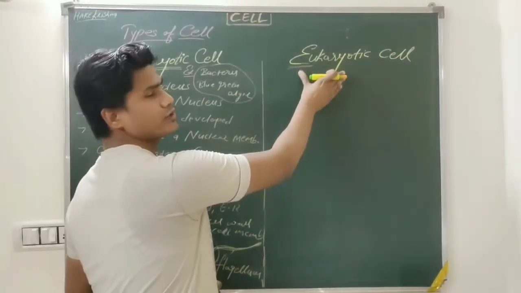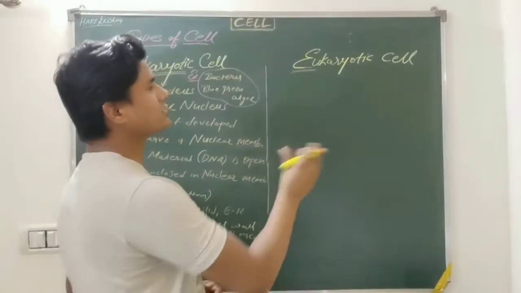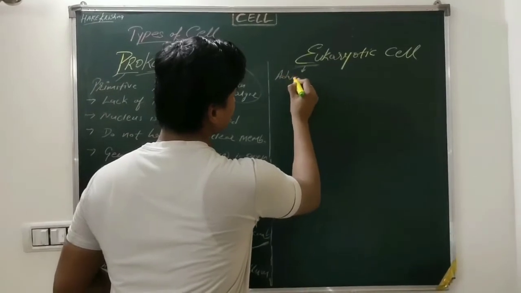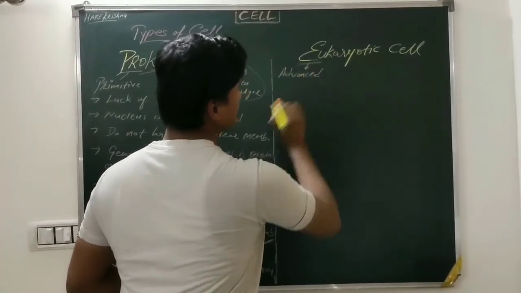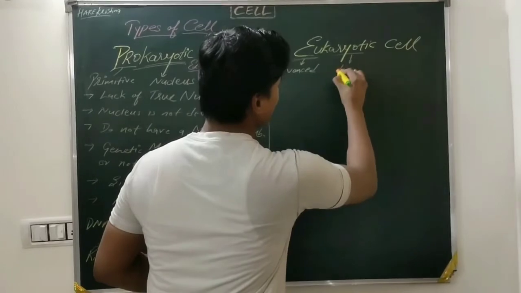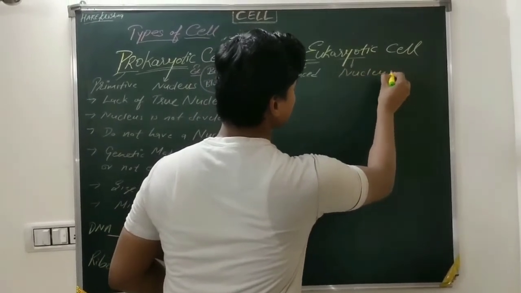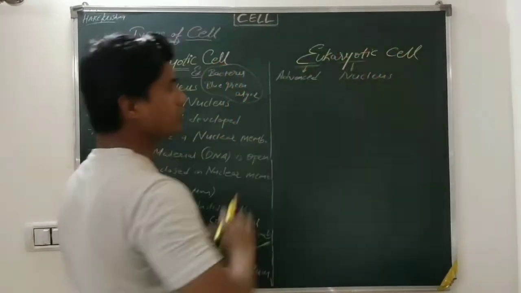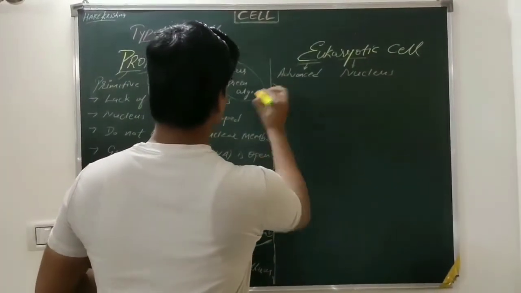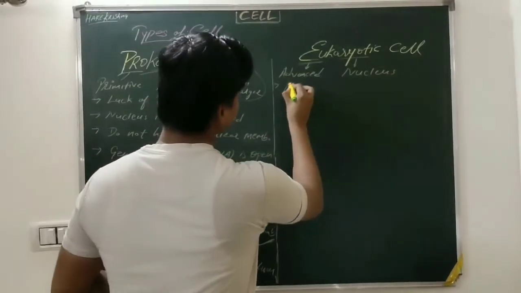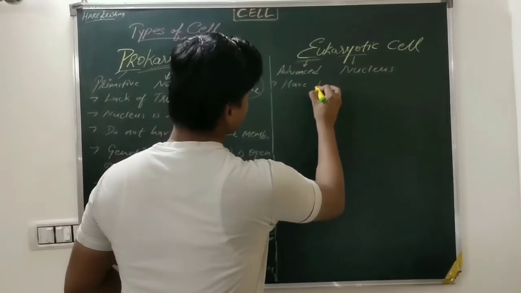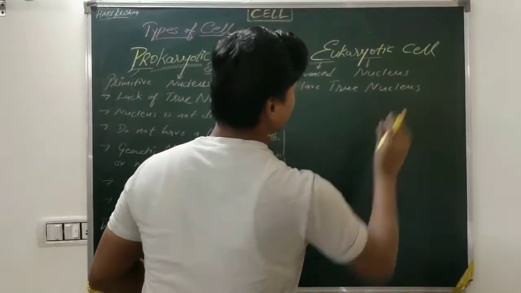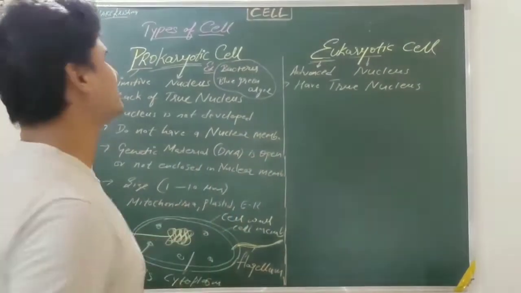Now we take the eukaryotic cell. In the term eukaryotic, the word eu means advanced and karyotic means nucleus. So we can say the cells having an advanced nucleus are called eukaryotic cells. The eukaryotic cell has a true nucleus. We can say it has an advanced nucleus.